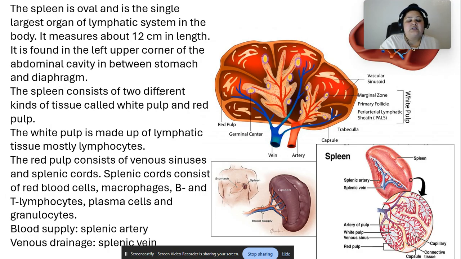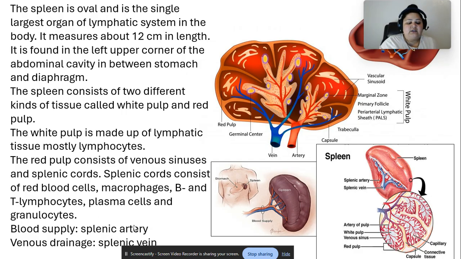The spleen consists of two different kinds of tissue called white pulp, right? So this is the white pulp right here, and the red pulp. You can look at it as this is the white pulp and this is the red pulp. The white pulp is made of lymphatic tissue, mostly lymphocytes. Red pulp consists of venous sinuses and splenic cords. Splenic cords consist of RBCs, macrophages, B and T lymphocytes, plasma cells, and granulocytes.